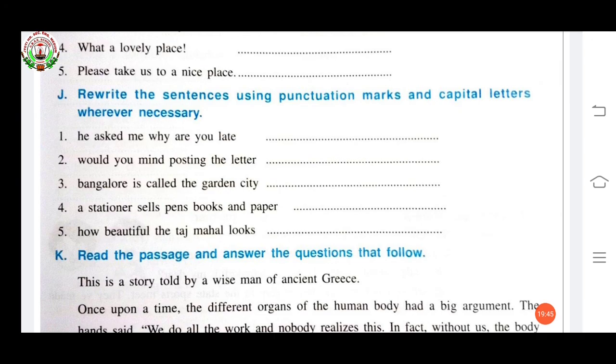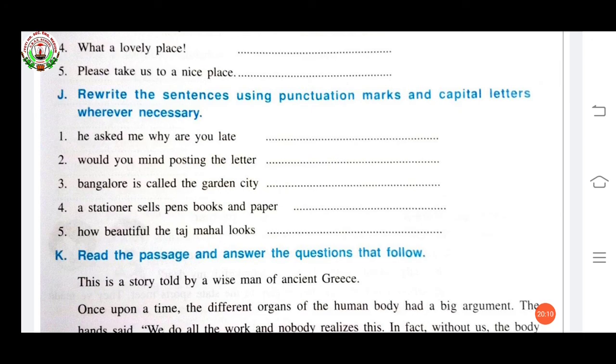"A stationer sells pens books and paper." Here again, A should be capital. Then after pens, you have to put a comma. After books, no need to put a comma because and is there. Pens, comma, books and paper, then full stop.